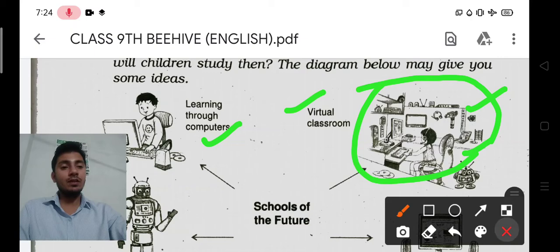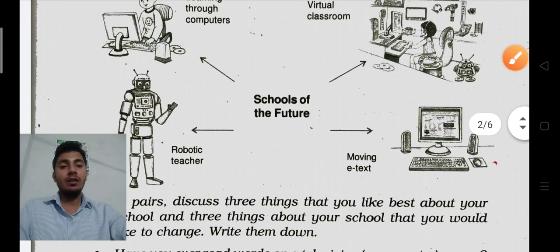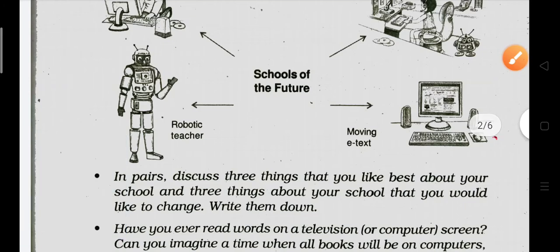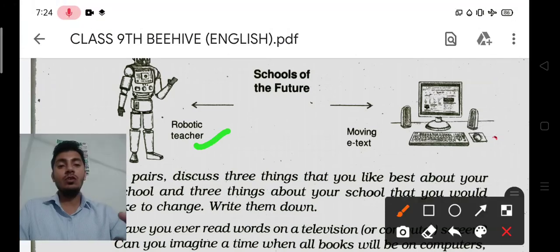And in the next picture you can see a robotic teacher. What is the meaning of robotic teacher? It means no teacher will come to teach you at your home either. A robotic teacher will appear on your screen, and he will teach subject wise, chapter wise, all the things on your computer. It means there is no need to go to school, no need of any teacher, and no need of books also. So a robotic teacher will appear on your screen and teach you.